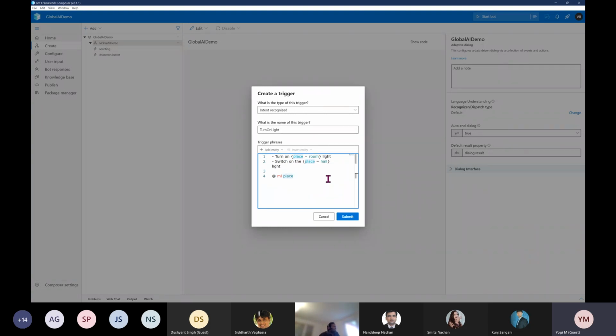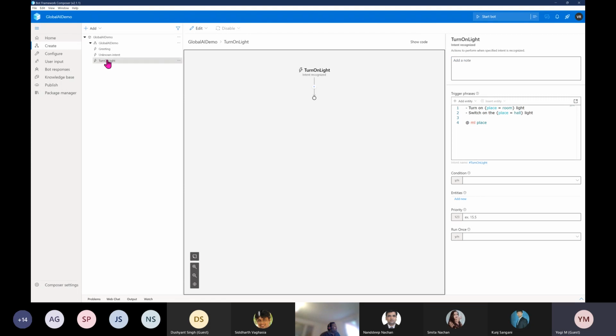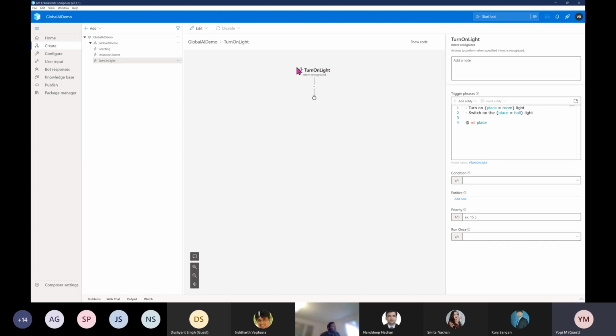Here I just define my LUIS. These are my statements, these are my entities, and I just put in my trigger. The trigger name is turn on light. That's it. All the coding behind it is taken care of by the SDK. So I'm not worried about what is going on behind the scenes. Okay, submit. So here you can see my trigger is ready, turn on light.